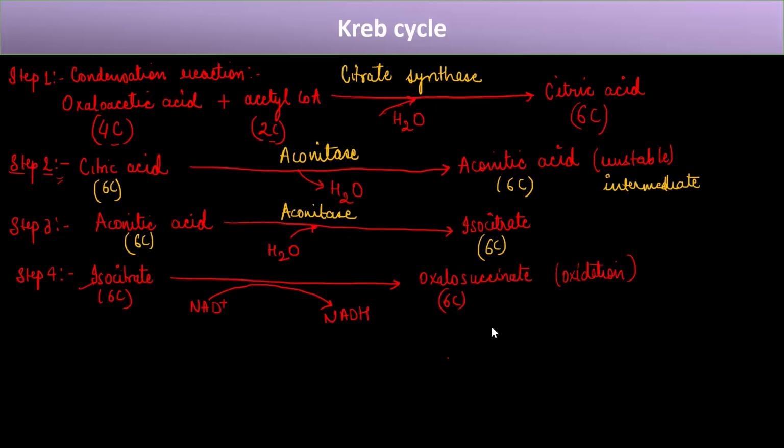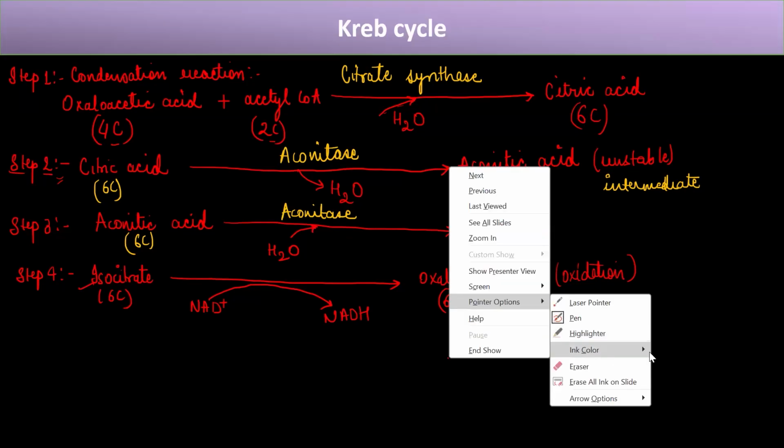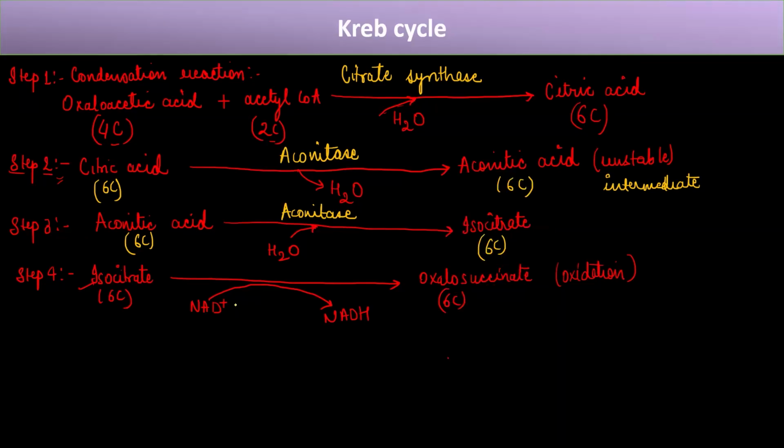And now we can guess what enzyme might have been involved. We can see here that NAD plus is involved, right? And whenever there is NAD plus or NADH, what enzyme catalyzes this reaction? The enzyme that catalyzes this reaction is known as isocitrate dehydrogenase. So the enzyme will be a dehydrogenase.